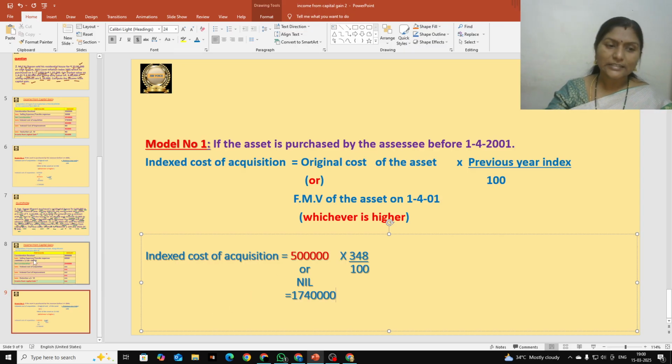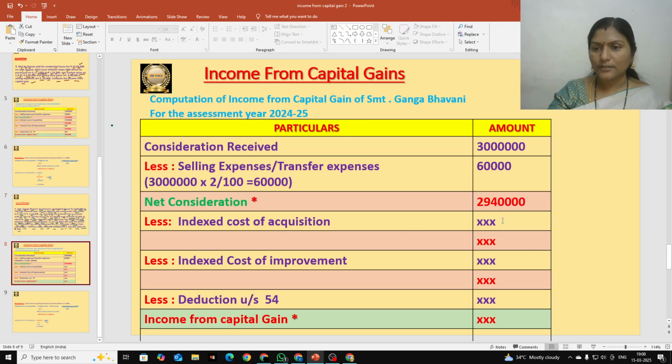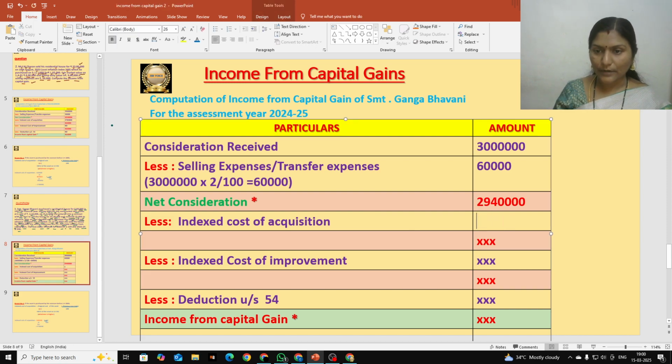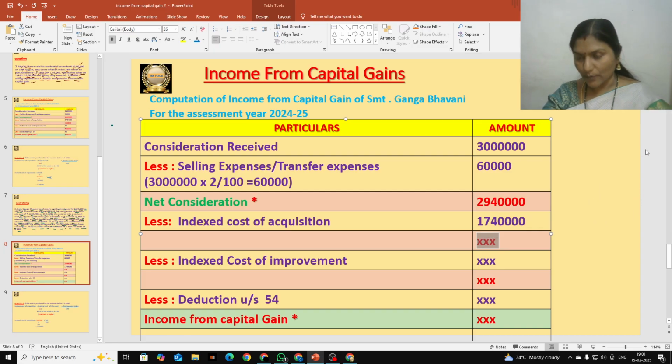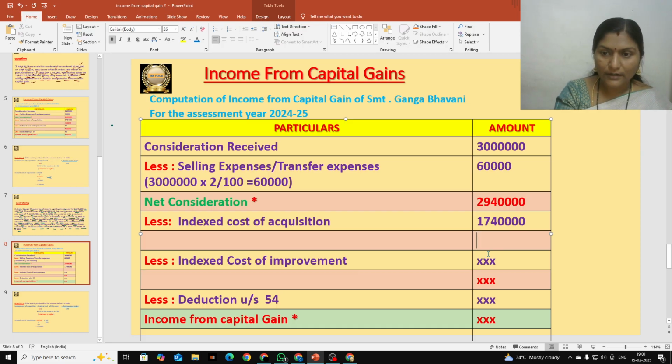Okay, let us record in our statement. In the place of index to cost of acquisition, I am writing 17 lakhs 40,000. Okay, and let us deduct that. 17 lakhs 40,000 we should deduct from the previous amount. How much do we get? Let us check it: 29 lakhs 40,000 minus 17 lakhs 40,000.